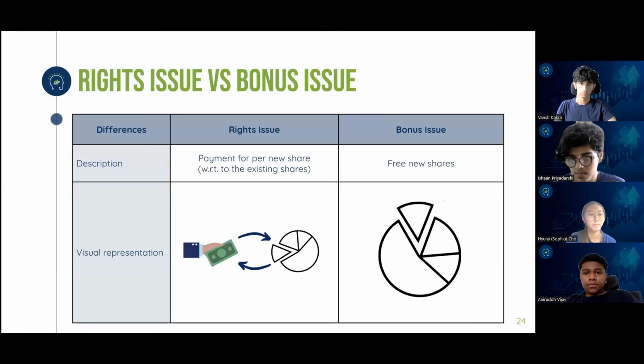The main difference is that in a rights issue you have to pay money in order to acquire new shares. But in bonus issues, you're just getting the shares for free because you are already holding some of the shares. Hence the shareholder should subscribe only if they are completely convinced about the company's future, because you're actually paying money to gain that new share. So you can see that for a rights issue, you're paying money to get that additional share, and for a bonus issue, you're just getting that new additional share.